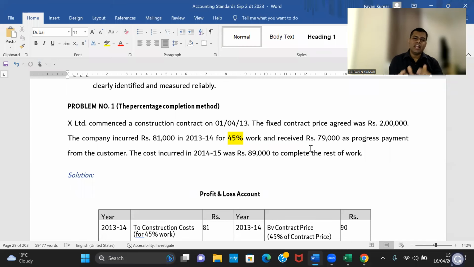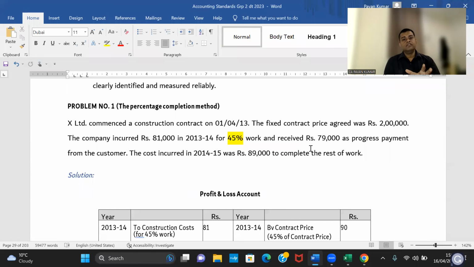That means simple. Till today, what have you done? Till today, I have spent 60 crores. How much more do you think is required to complete the contract? Another 25 crores is required. Then what is your total cost? 60 plus 25. So today you incurred 60, divided by total cost, which is 60 plus 25. So 60 by 85 will be your percentage completion.